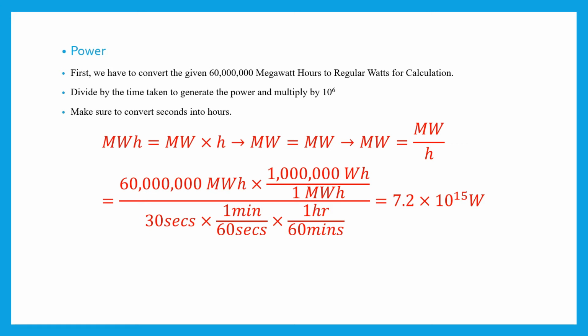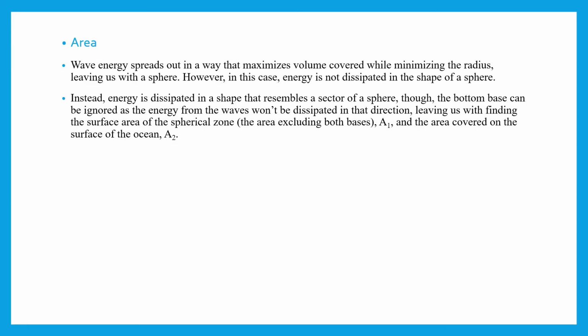So now we know that the earthquake generated a total of 7.2 times 10 to the power of 15 watts, and we can use this to calculate. This is a lot of power. Right. Next, area.